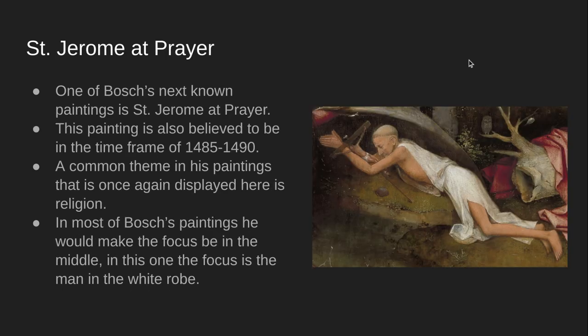Saint Jerome at Prayer. One of Bosch's next known paintings is Saint Jerome at Prayer. This painting is also believed to be in the time frame of 1485 and 1490. A common theme in his paintings that is once again displayed here is religion. In most of Bosch's paintings, he would make the focus be in the middle. In this one, the focus is the man in the white robe.